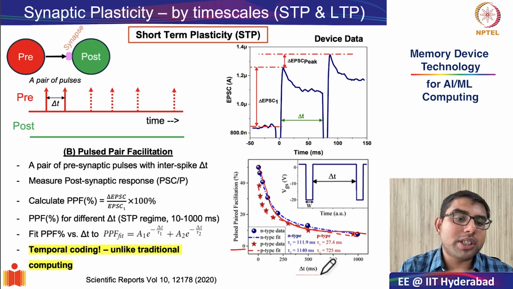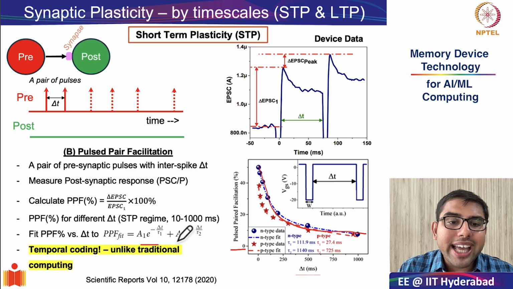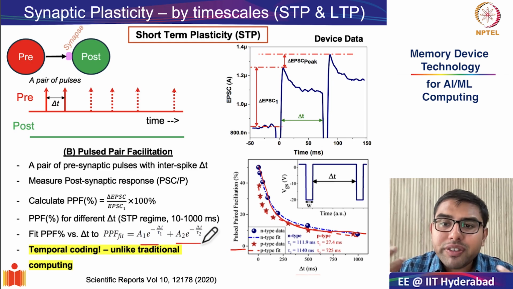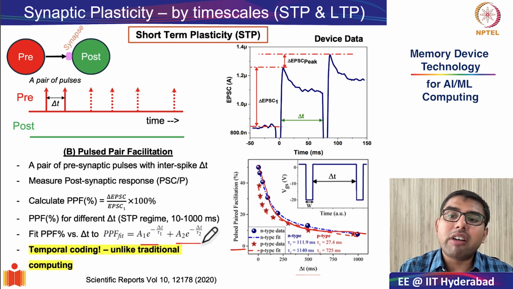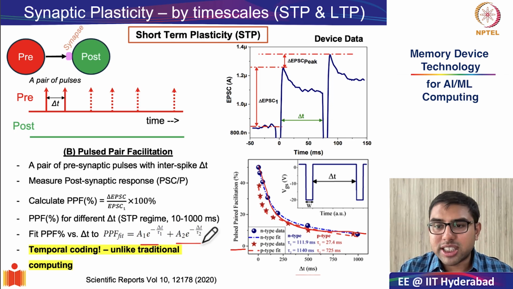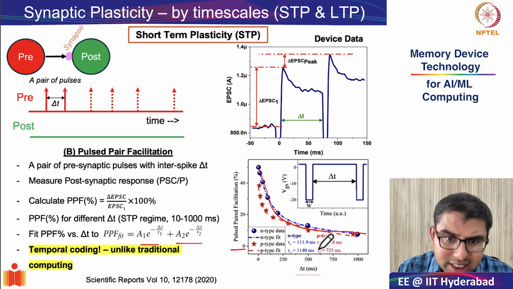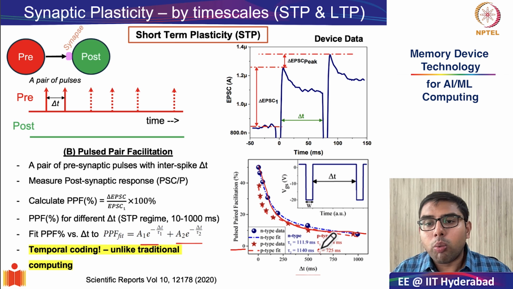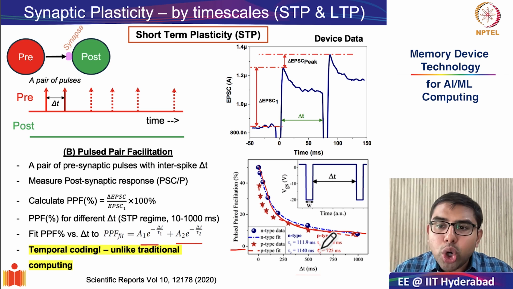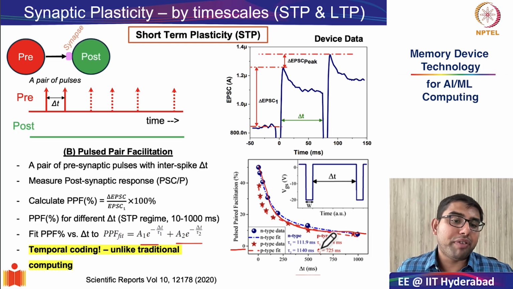And this PPF percentage versus delta t is then fit to a double exponential. Each of these exponentials convey that the PPF is not governed by a single process. After the first pulse, there is some facilitation which decays very quickly, which is measured by your first time constant, while other changes persist for much longer, which is slower accumulation or even buffering effects.